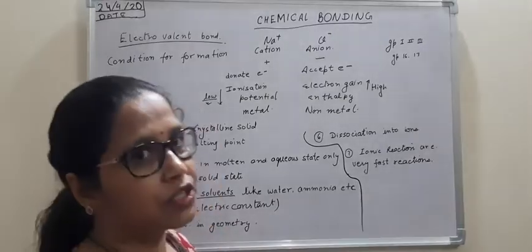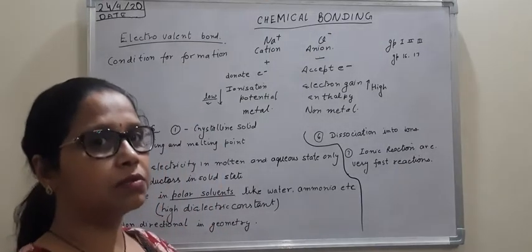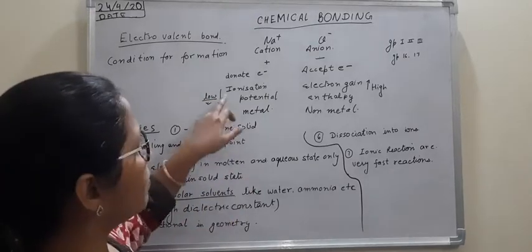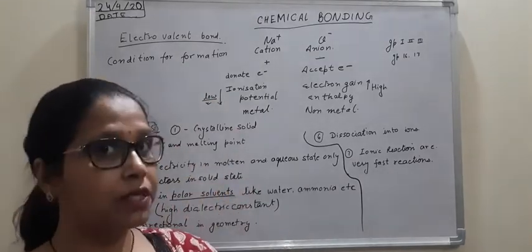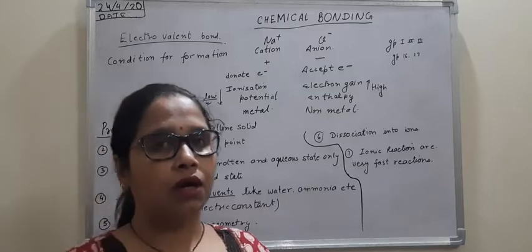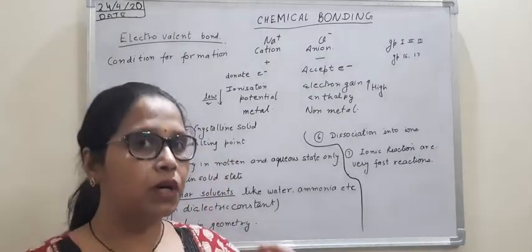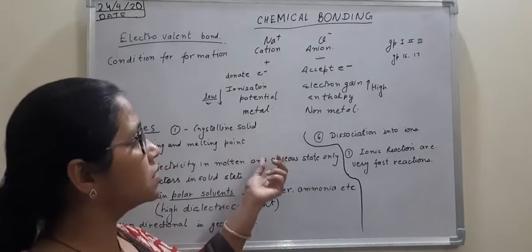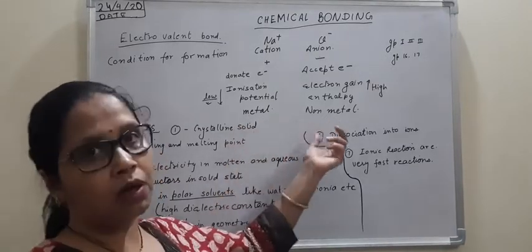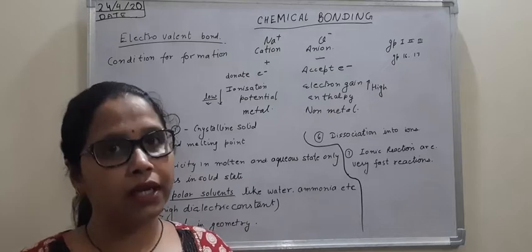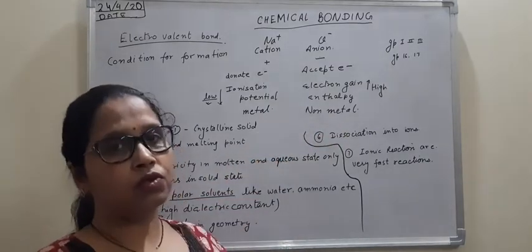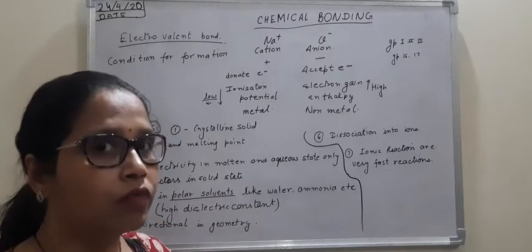Now the third condition is also arising from the same conditions we have studied. Which elements have low ionization potential? Which elements have a tendency to give out electrons? Which elements form positive charge? They are generally called metals. So whenever there are metals, they are combining with non-metals, because non-metals have a tendency to accept electrons. So when metal and non-metal combine, they also combine through electrovalent bond formation.